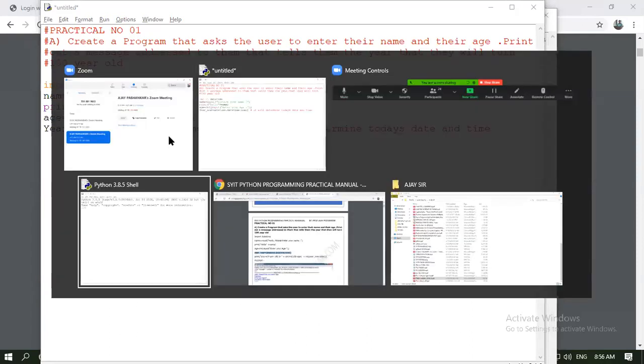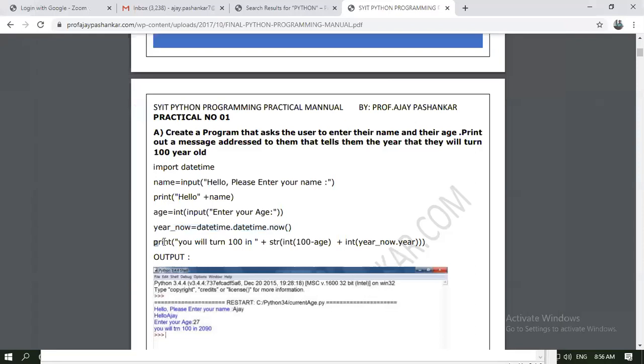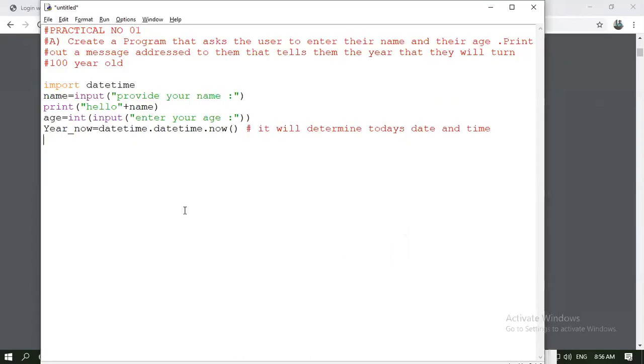Next, we have to print the year when you will turn 100 years old. So you have to convert the string into an integer. You insert int of 100 minus your current age, and plus the current year. Suppose you have lived for 21 years. So 100 minus 21 will be 79. Then 79 plus today's year will be added at last.